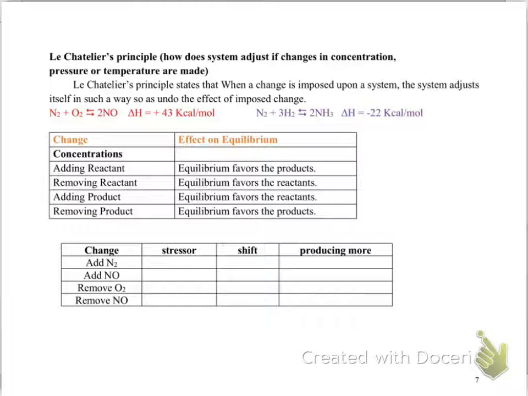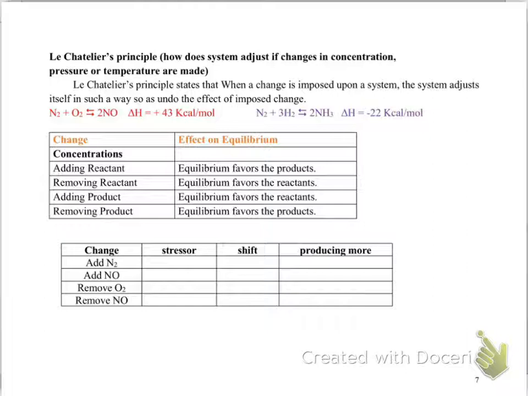A reaction in equilibrium is a very stable situation. Reaction loves to be in equilibrium because it looks like nothing is going on. So if you disturb the equilibrium by putting some stress, the reaction doesn't like it and wants to get rid of that stress. What types of stresses can you put on the reaction? The main three are changing the concentration of reactants or products, increasing or decreasing the temperature, and increasing or decreasing the pressure.